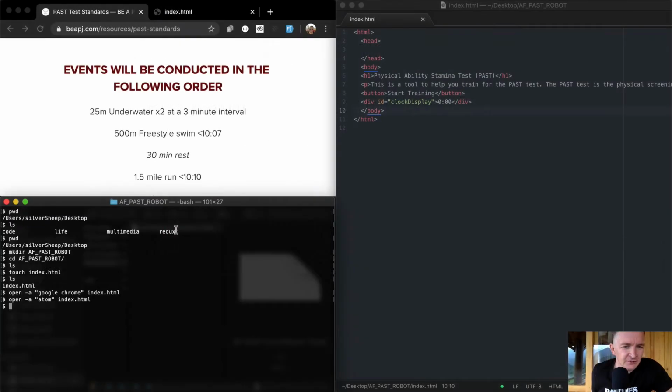Okay, so to do this, I think I'm going to put it into a JavaScript object, a JSON object, because I think that's going to be the best way to do it. So I'm going to create a new file. I'm going to say touch.